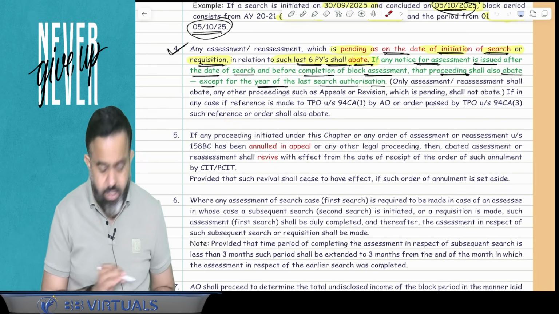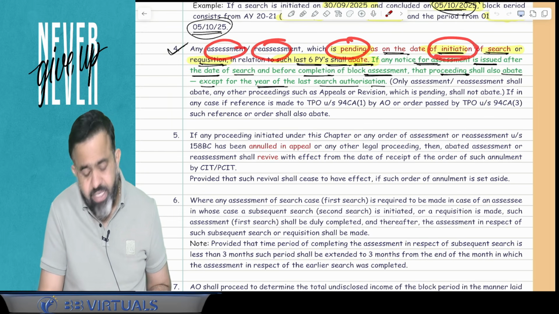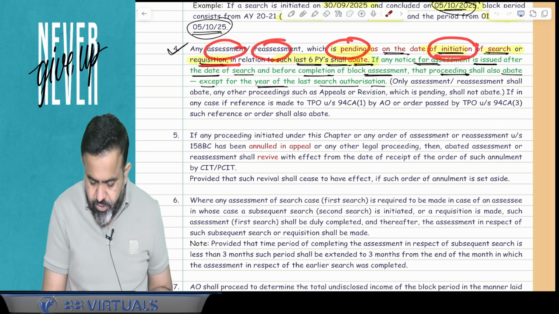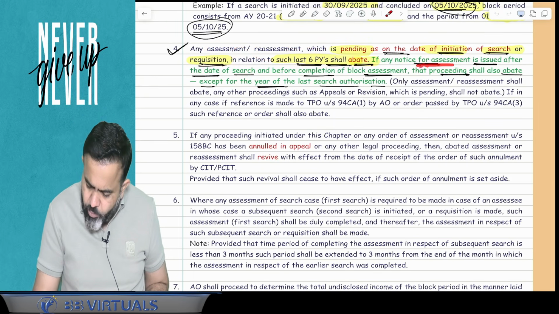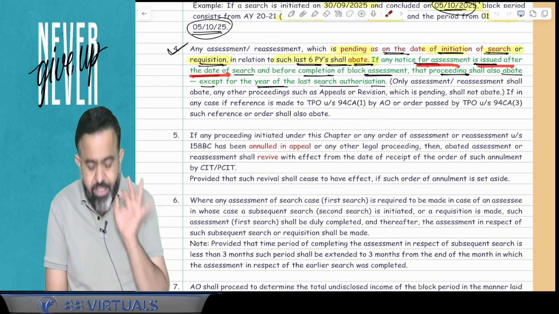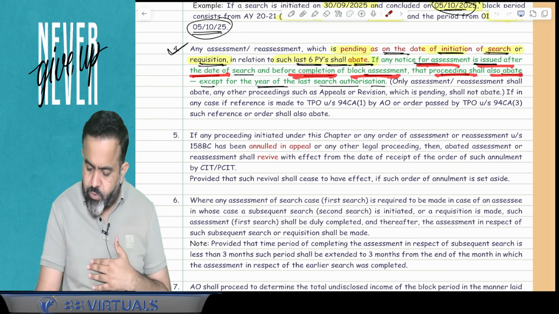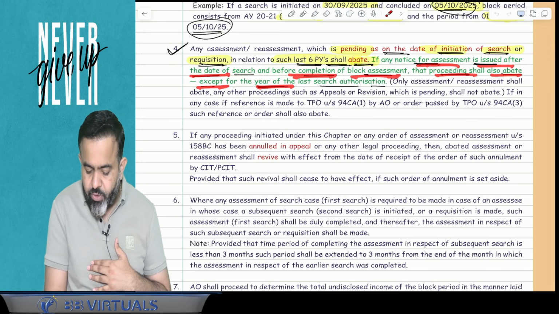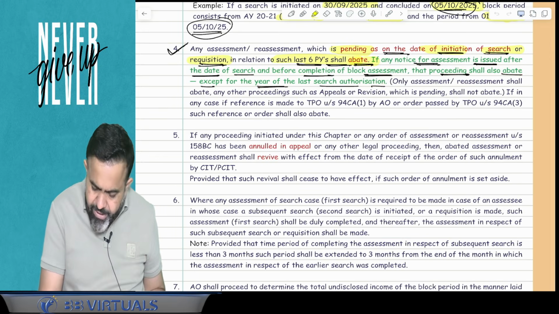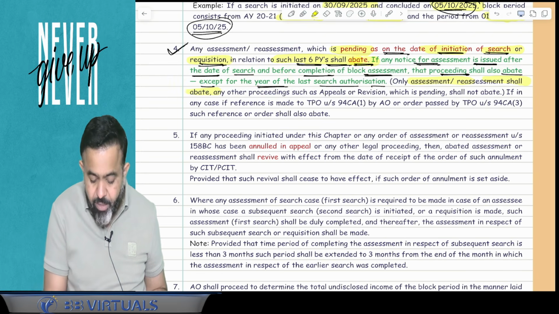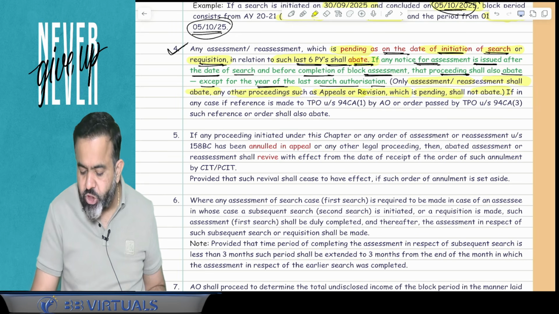So here guys, again I am reading this point. Any assessment, reassessment which is pending on the date of initiation of search or requisition in relation to last 6 previous years shall be abated. If any notice for assessment is issued after the date of the search, but before completion of the block assessment, that proceeding shall also abate, except for the year of the last search authorization. Now guys, only assessment or reassessment shall abate. Any other proceedings such as appeals or revision which are pending shall not abate.